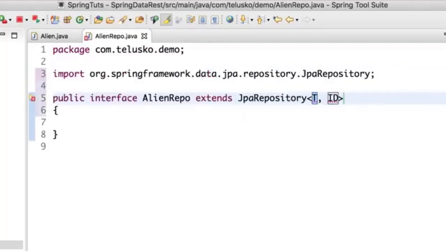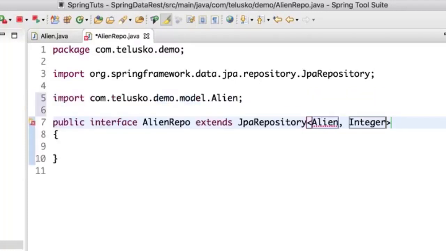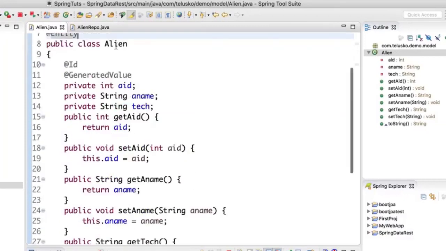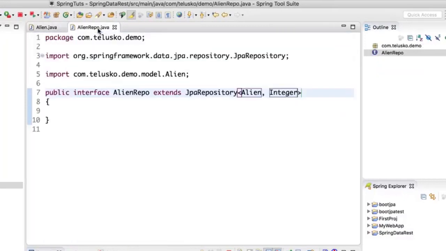When I say all the features, I'm talking about CRUD operations, addition, which is adding new data, and then deleting the old record, all those things. Let's import the package. Now, once I got this interface, it should work, right? Everything we have done is so simple. We have not done much. I have simply created the Alien, which is a model class, and a repository. There's no controller. If you want to build REST services, you don't need all the extra features, or you don't need MVC for that.